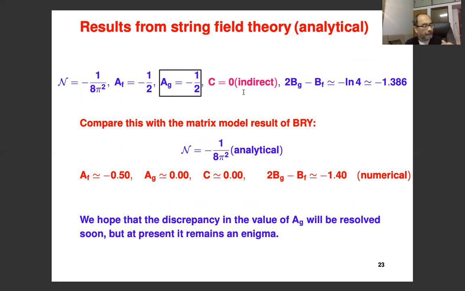But if you are willing to accept that the renormalized instanton action should agree, then you can argue that C should be 0 from the string theory side. That's why I've said it's an indirect argument. Okay, thanks. Thank you.